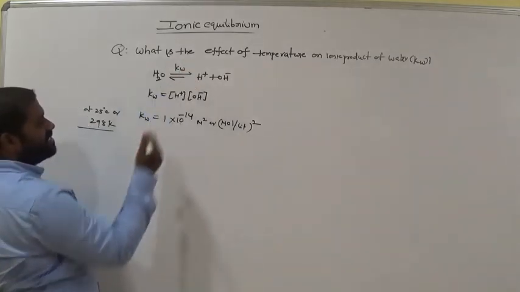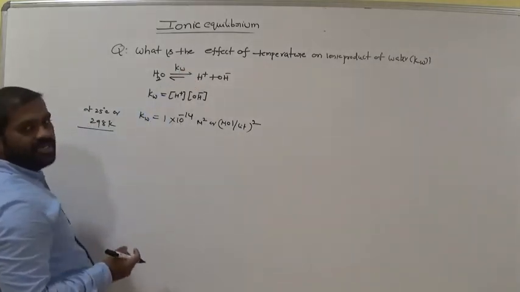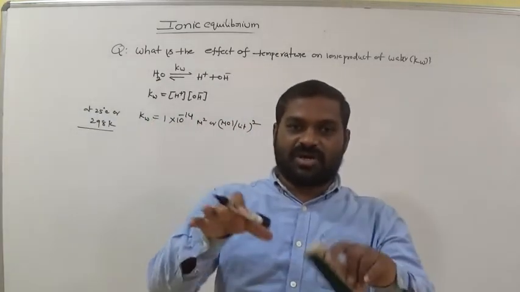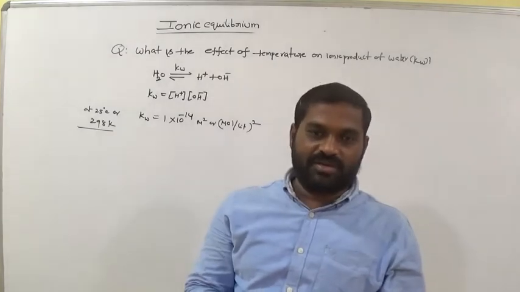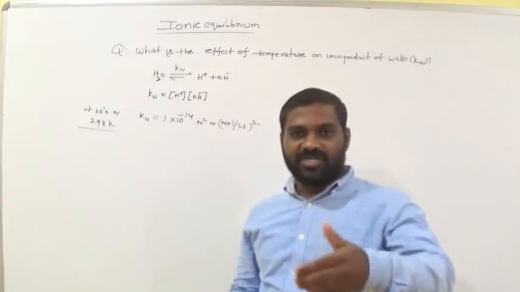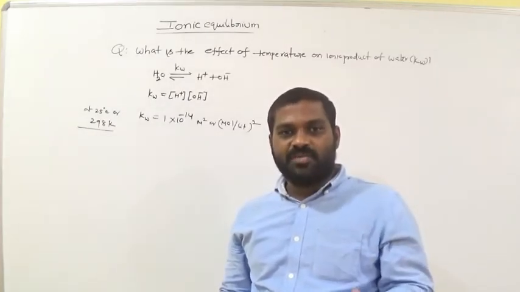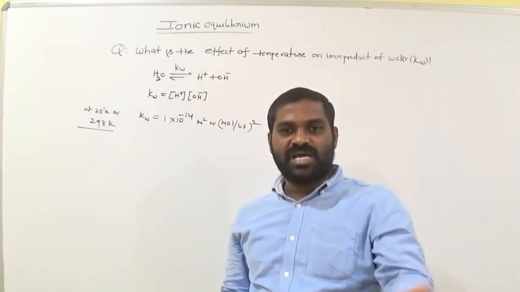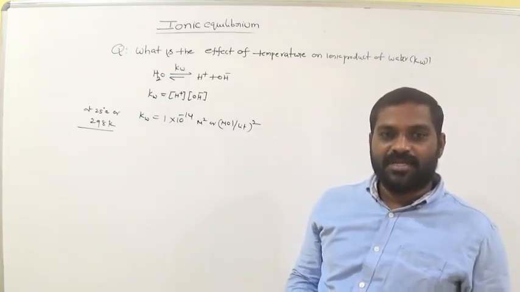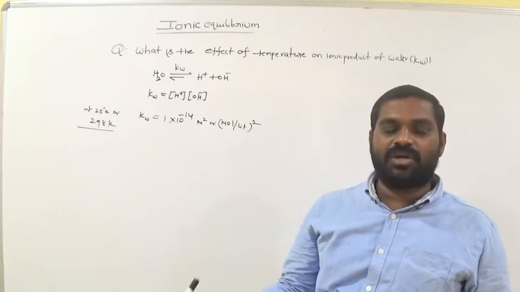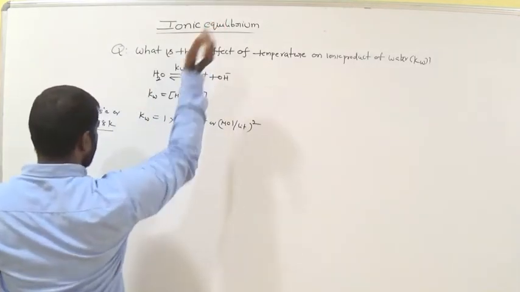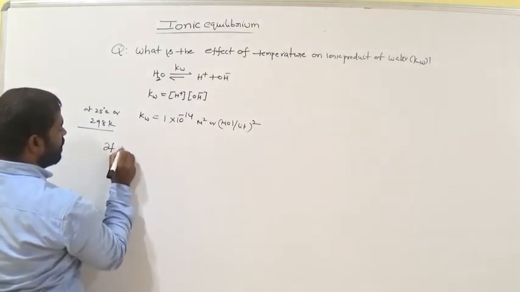Now, if temperature increases, consider water in a bowl. In water some strong bonds exist between water molecules. If you start heating, then what happens? The water tries to boil or not? Boiling means more water molecules undergo ionization. More molecules undergo ionization, am I right? That means when temperature increases, more molecules undergo dissociation. Remember this point.